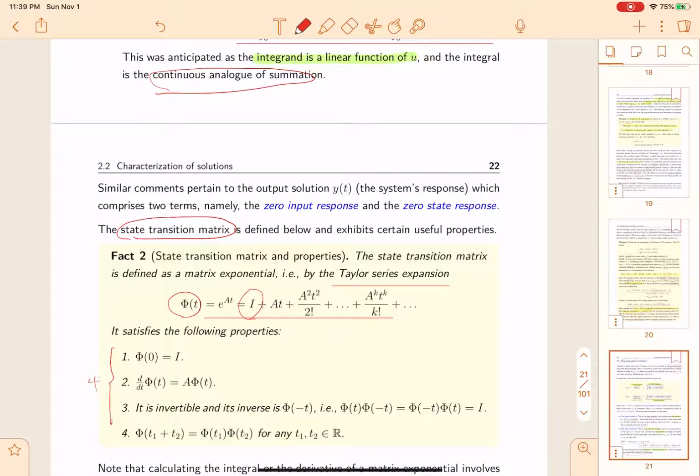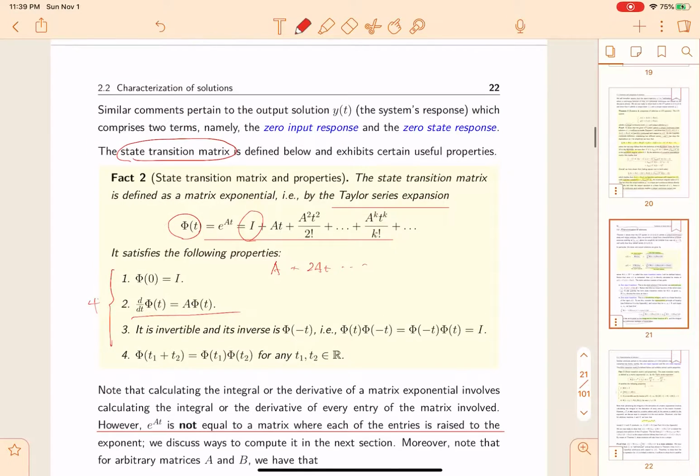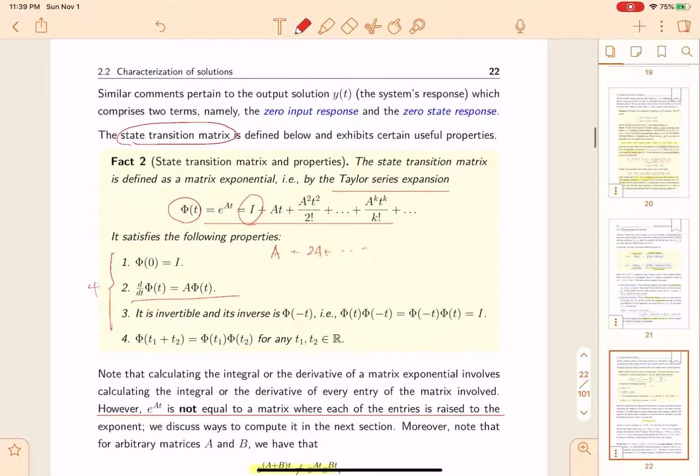And differentiating, we will have A times phi(t), so we get the second property. The third is that it is invertible, and its inverse is phi(-t). When the inverse and the non-inverse are multiplied together, we get the identity matrix. And the fourth is phi(t1 plus t2) equals phi(t1) times phi(t2).